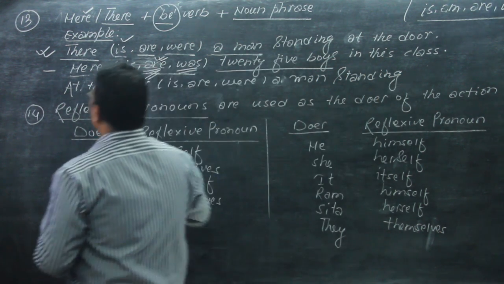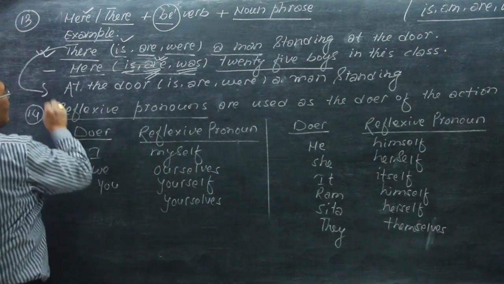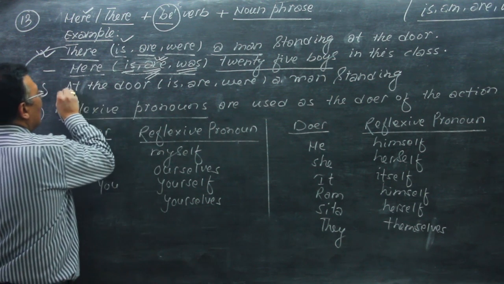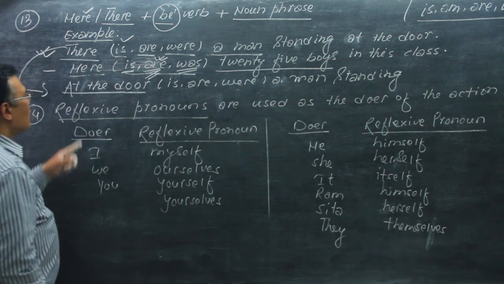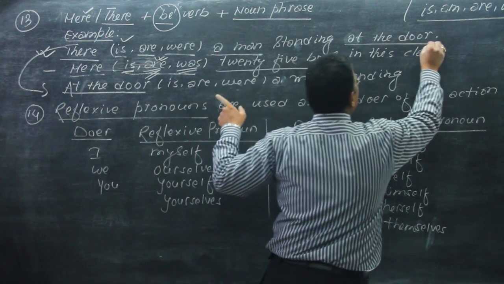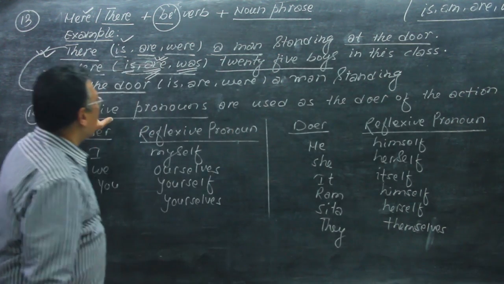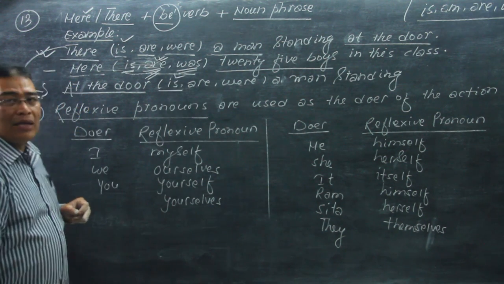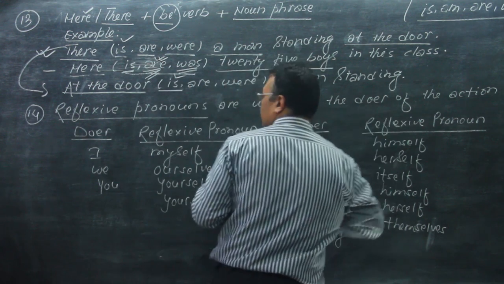So this sentence can be rewritten in this structure also. Now the result or the agreement is the same. So "at the door" is the place adverb, and this is "here" in the first sentence. So, "at the door is a man standing." And we can write it like this also.